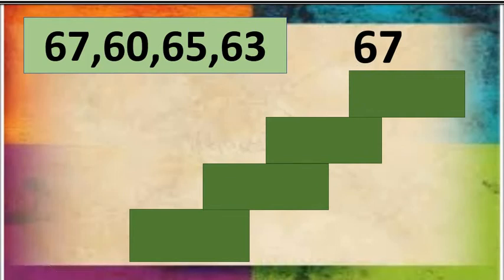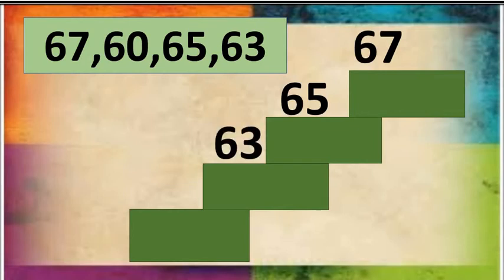Okay. Now, which is smaller than 67? It is 65. Completed. Don't forget to make punctuation, my dear, as you all are writing in your notebook. Okay. Which number is smaller than 65? It is number 63. Okay. Now, which step will come? The smallest among all the given numbers, which is 60.